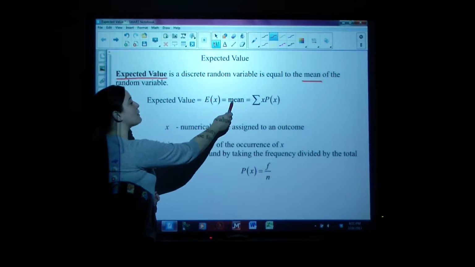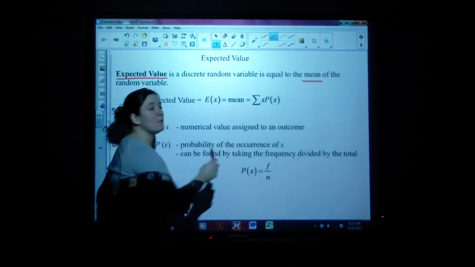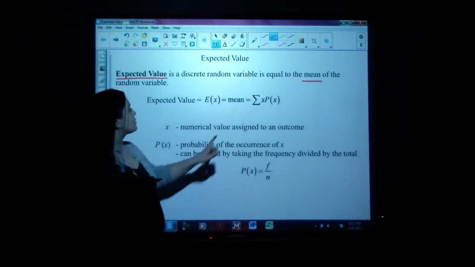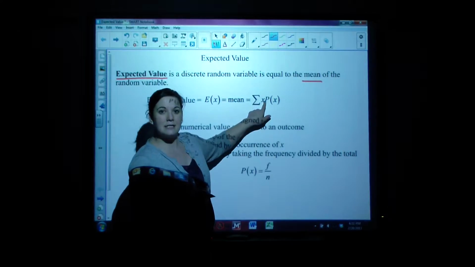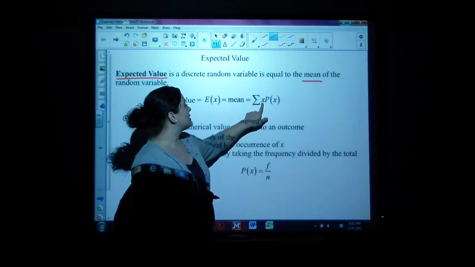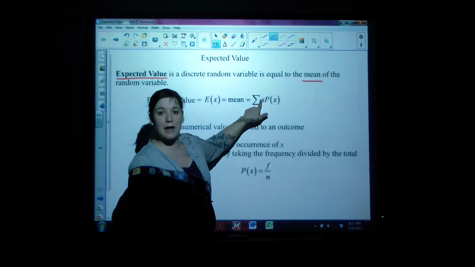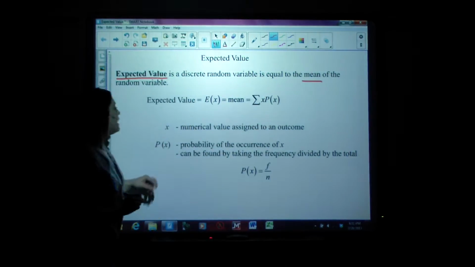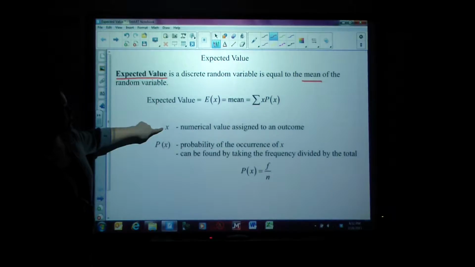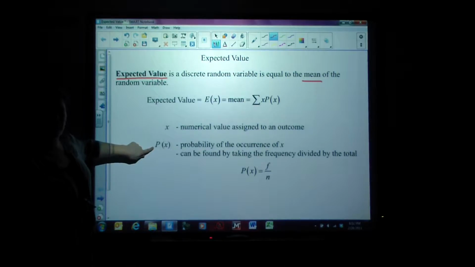We have to remember that the mean, when we're talking about a probability distribution, is equal to the summation of x times p of x. X is each individual entry, and p of x is the probability of that random variable happening. So again, x is the numerical value assigned to an outcome, and p of x is the probability of that occurrence.